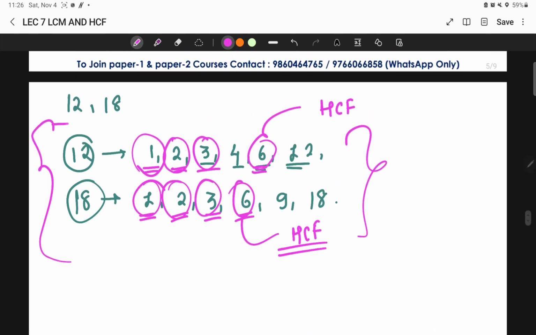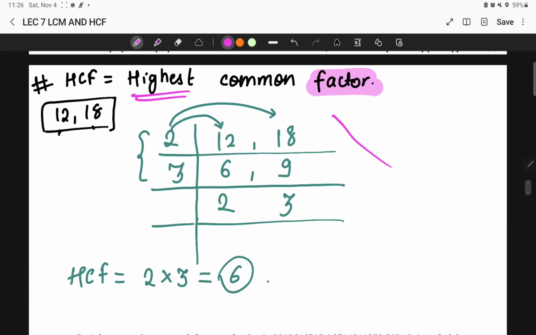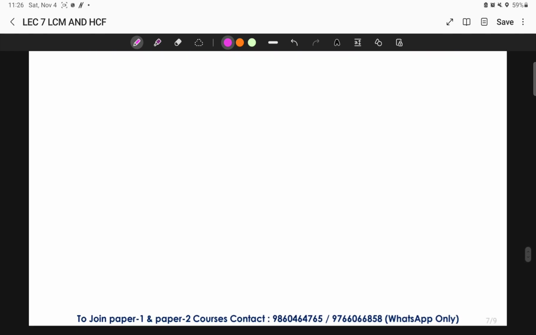So simply I have given you an explanation of what exactly the highest common factor is and how to find it. I have given you the example as well. Okay, how to find it in the exam. Now let me give you a few questions which have been previously asked in the examination, the questions asked on the LCM as well as the HCF.